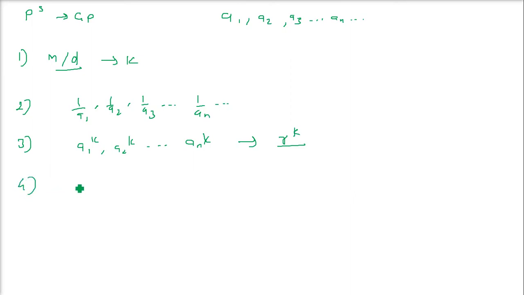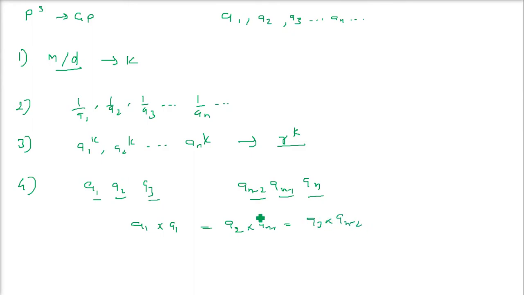Now the fourth property says that in a finite GP, the product of the terms equidistant from the beginning and the end is always the same, and it is equal to the product of the first and last term. That is, if you have A1, A2, A3, and AN minus 2, AN minus 1, AN, then if you multiply A1 and AN, it will be equal to A2 into AN minus 1, and this will be equal to A3 into AN minus 2. All will remain as A1 into AN. So the terms have to be equidistant from the rear and the front.